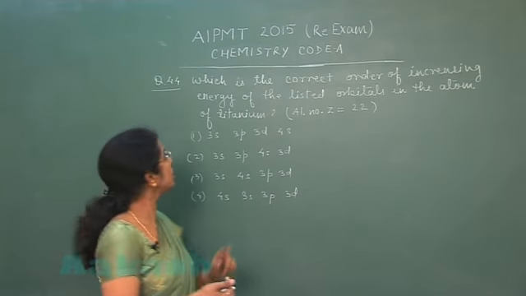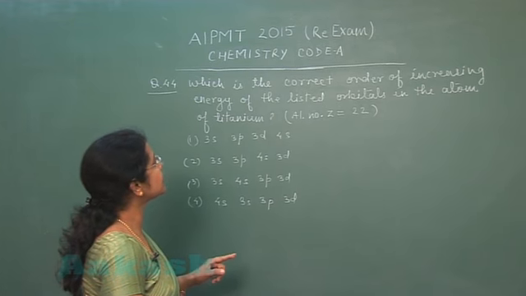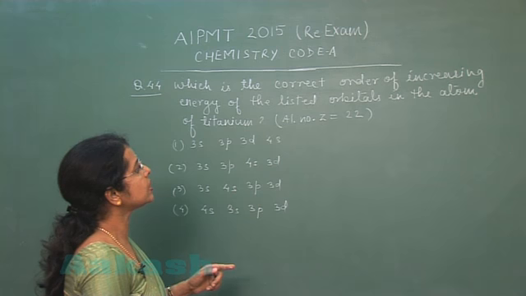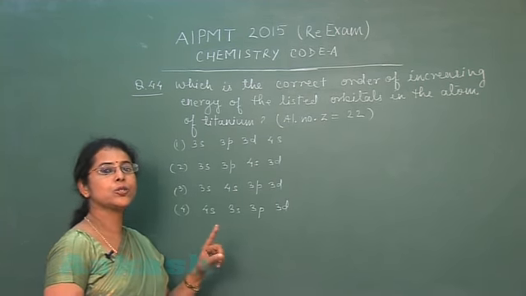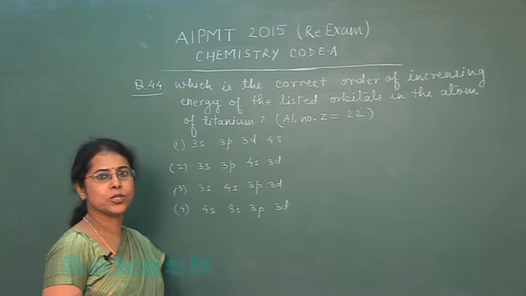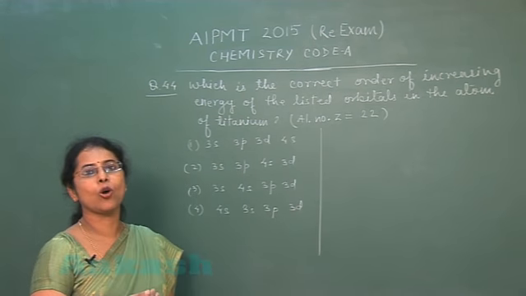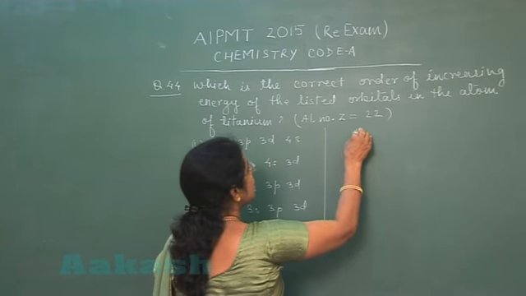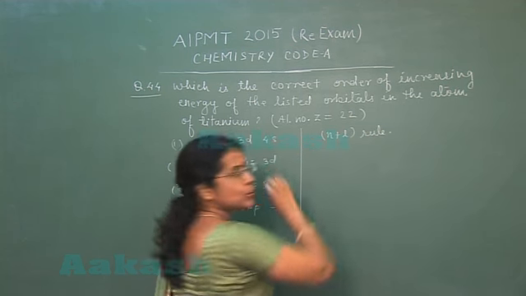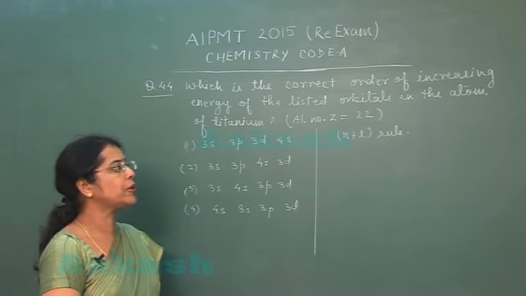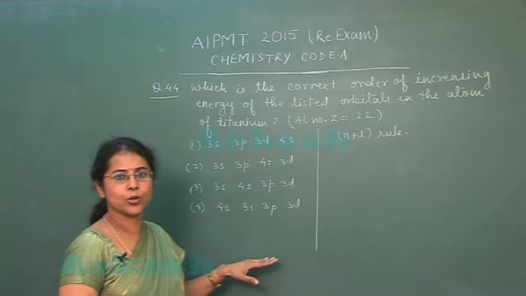Moving to the next question, question number 44. Which is the correct order of increasing energy of the listed orbitals in the atom of titanium? Titanium, it means multi-electron species, and for multi-electron species, energy of orbital depends upon sum of n plus l. So in order to arrange the orbitals in energy, we need to apply the n plus l rule.